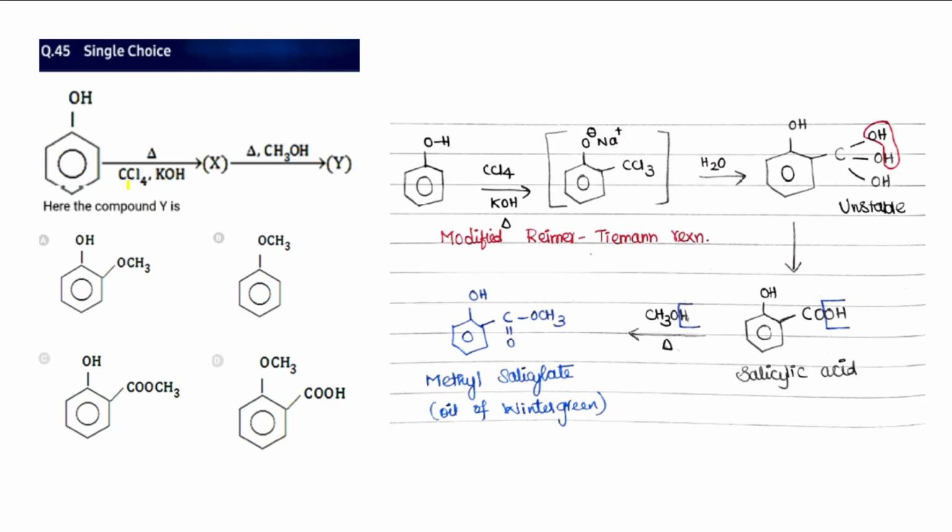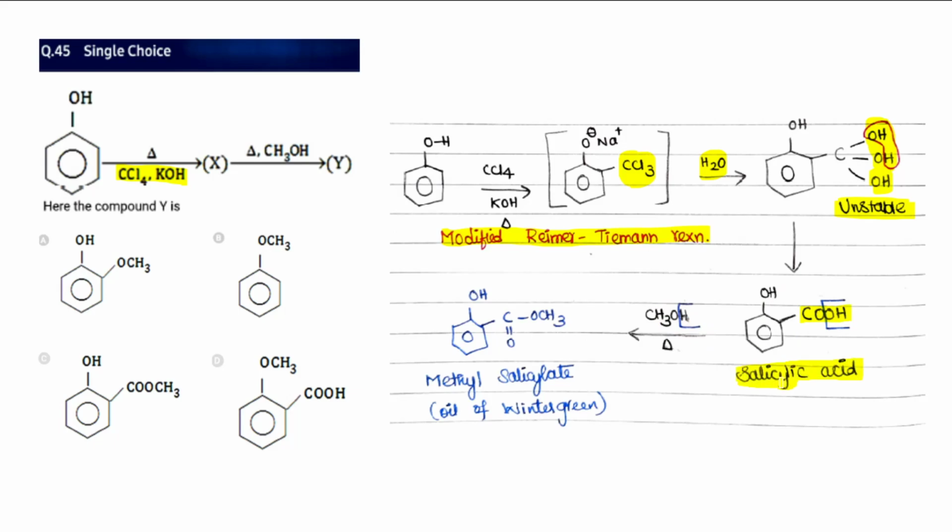And 45, CCl4 and KOH, which is a modified Reimer-Tiemann reaction. When you modify this Reimer-Tiemann reaction, it results in CCl3 as an unstable intermediate, and upon hydrolysis it again produces an unstable compound where the 3 chlorines are replaced by 3 OH. Three OH attached to the same carbon is a very highly unstable system. It releases water, and so it automatically gives COOH, resulting in salicylic acid.